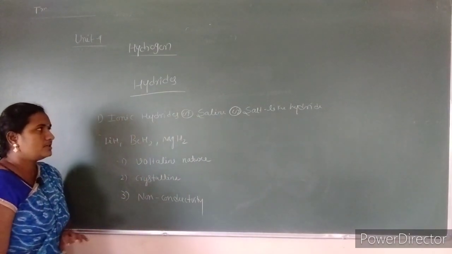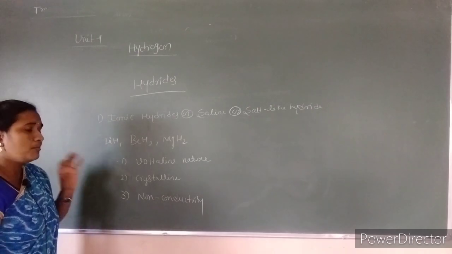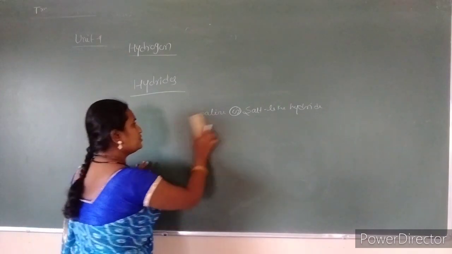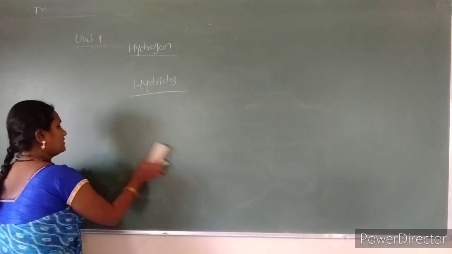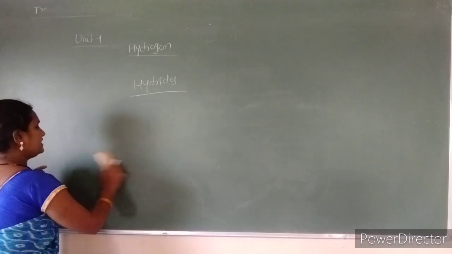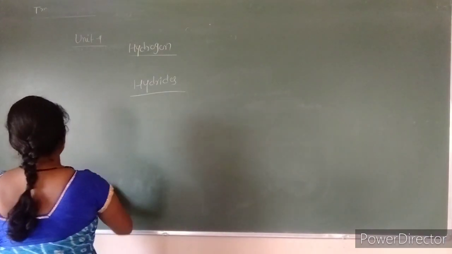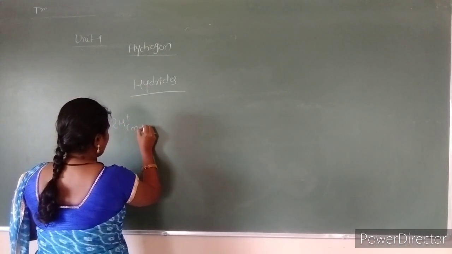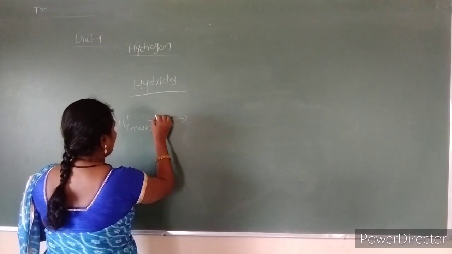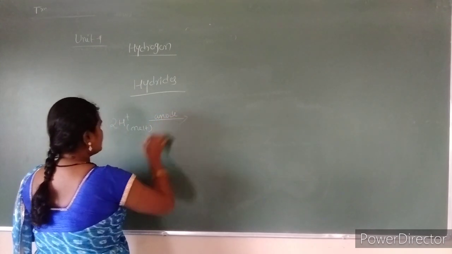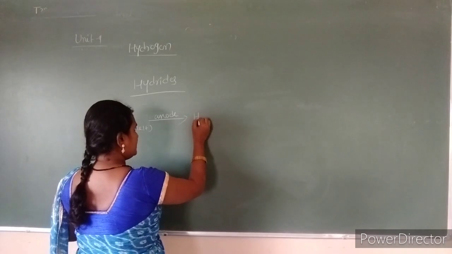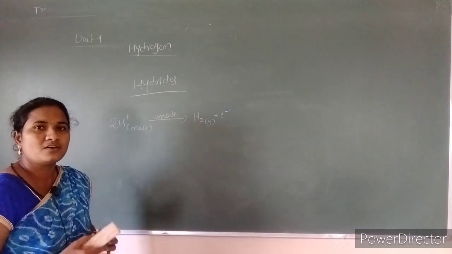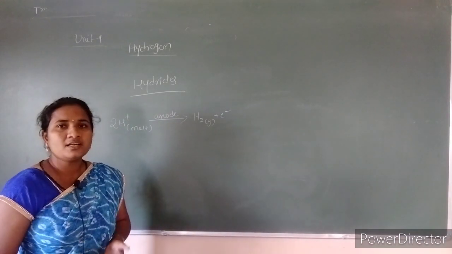So these are the three important characteristics of the ionic hydrides, but the melts upon electrolysis should show conductivity by liberating hydrogen at the anode. The melts, upon electrolysis, should liberate the hydrogen at the anode, confirming the presence of hydrogen in the ionic hydrides.